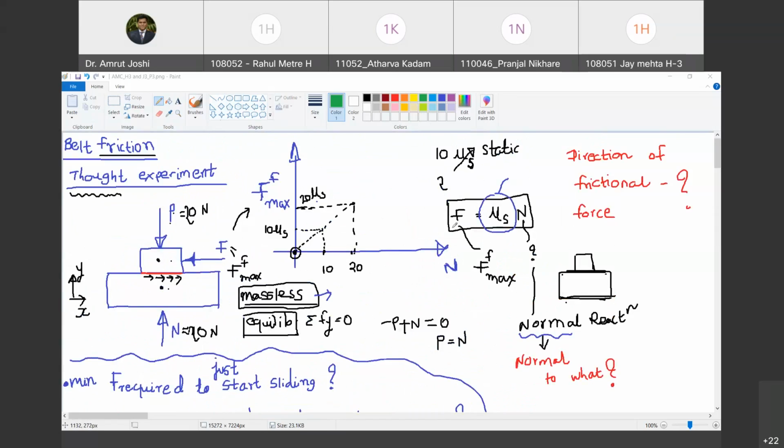We are going to now make one more thought experiment. Imagine that you change the surfaces. For the first surfaces, let us say I start with steel and steel. Both the objects are made up of steel. And I get this line as the graph relationship between N and maximum frictional force. Are you with me?